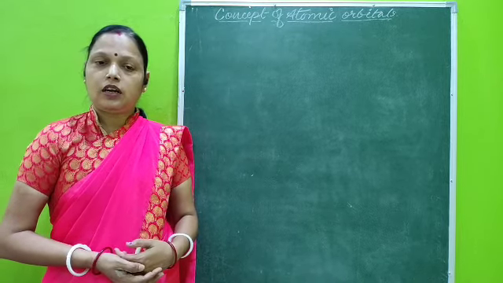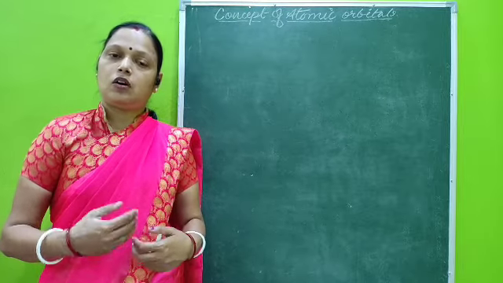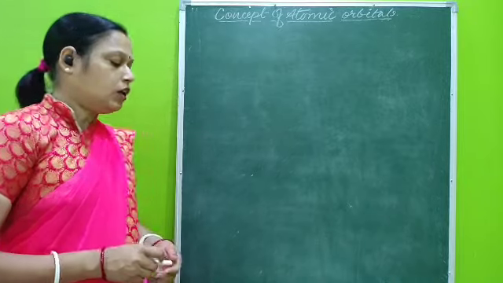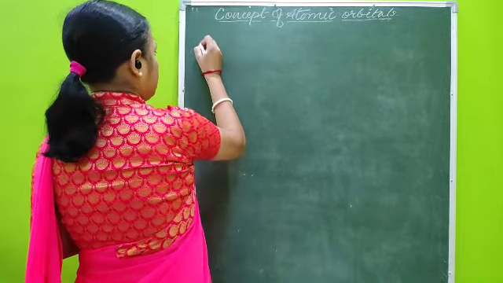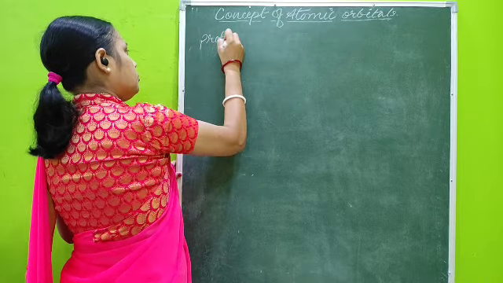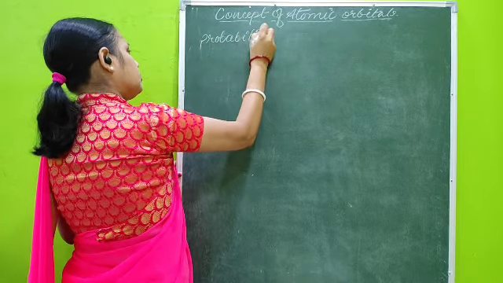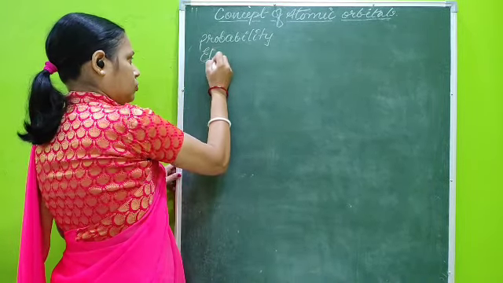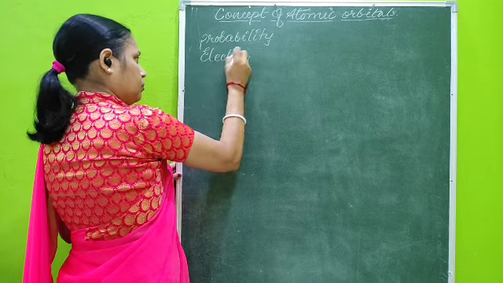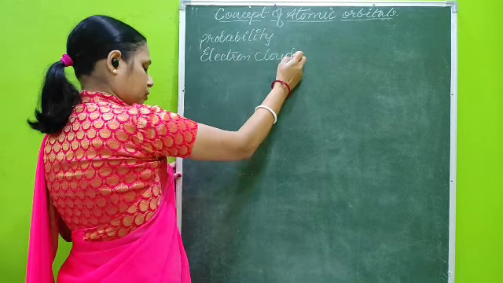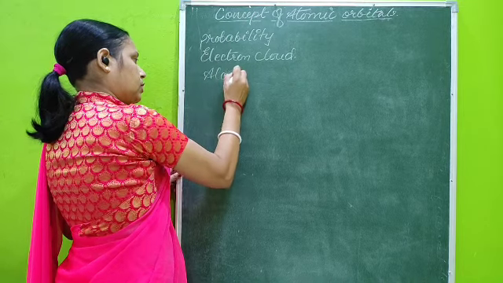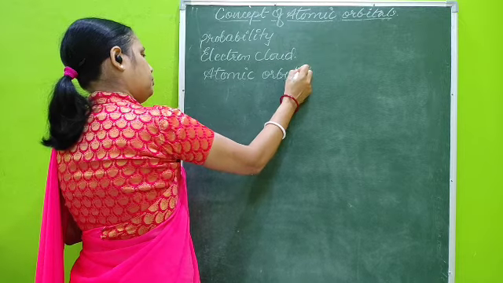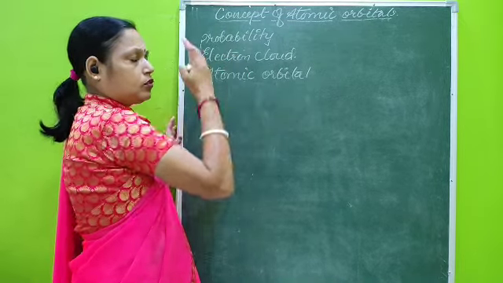Now we have to see that they are not only containing orbits or orbitals; various types of orbitals are there. So first of all, we have to discuss three terms. Probability. The second term is electron cloud, and the third, atomic orbital. First we'll see probability.